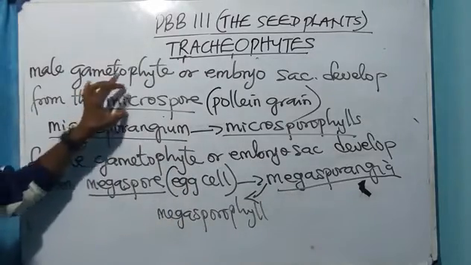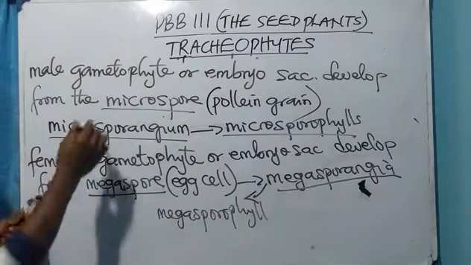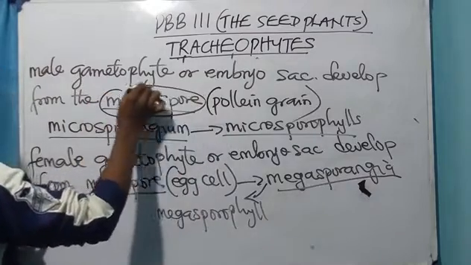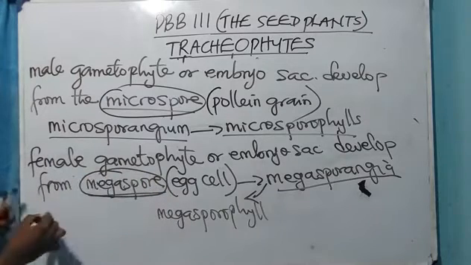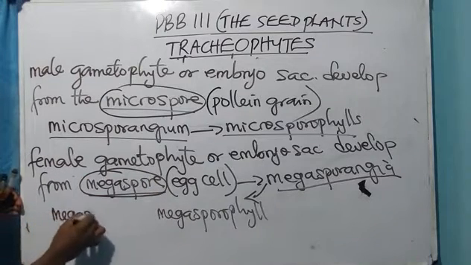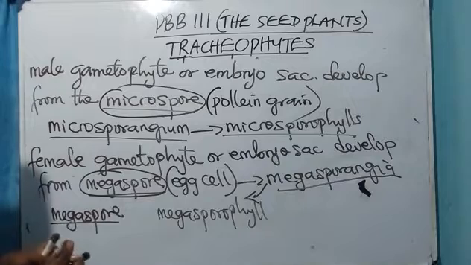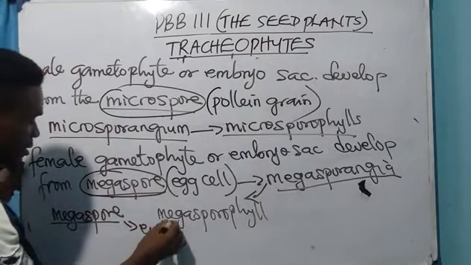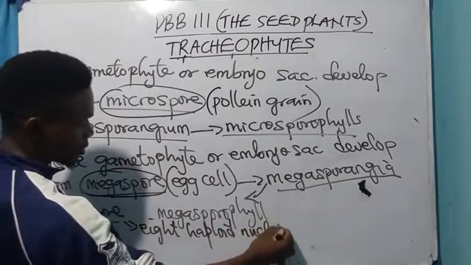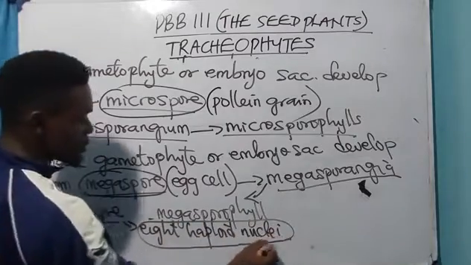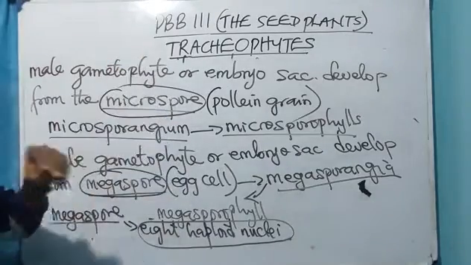Now this microspore and the megaspore would undergo meiosis. Look at it. This microspore and megaspore would undergo what? Meiosis to produce what? A megaspore. This megaspore possesses what? 8 haploid nuclei. 8 haploid what? Nuclei. Please take note of that. So this is for gymnosperms.